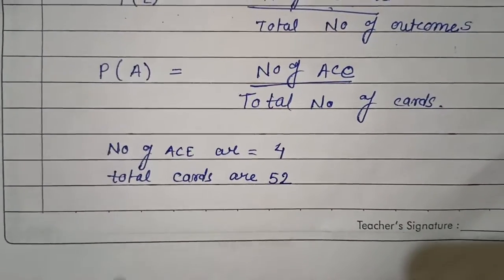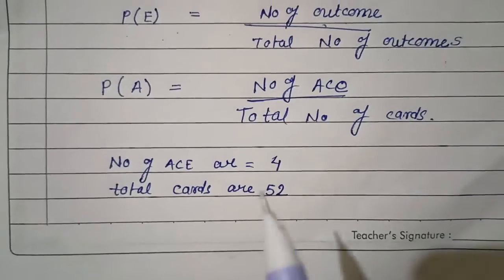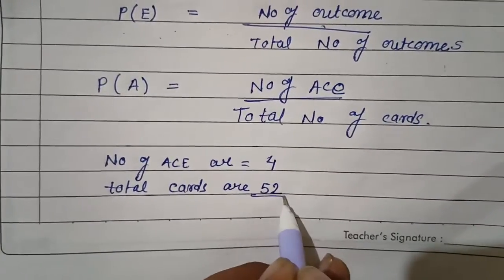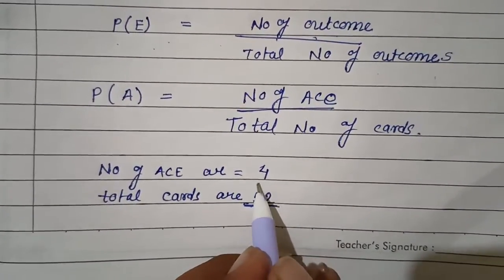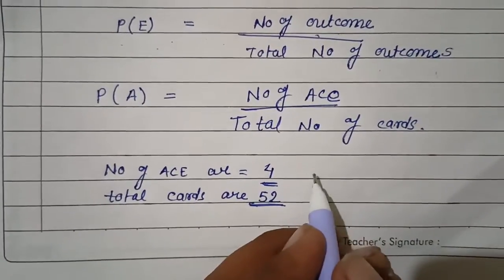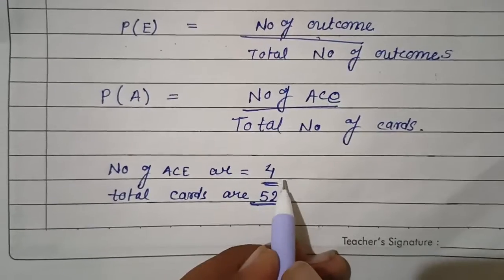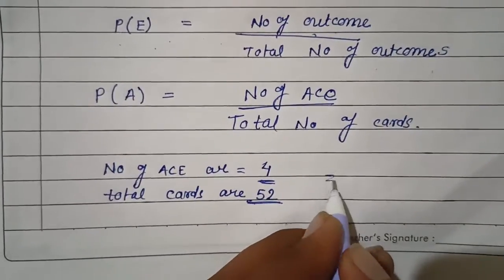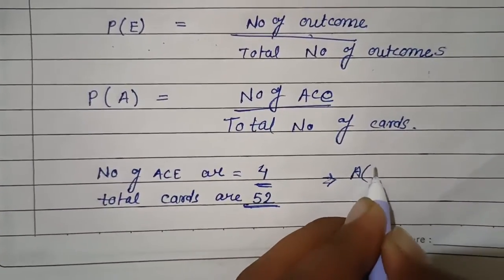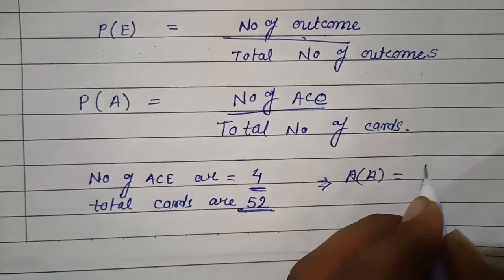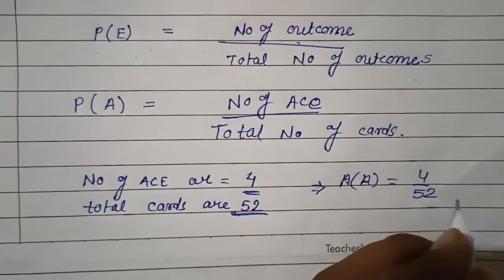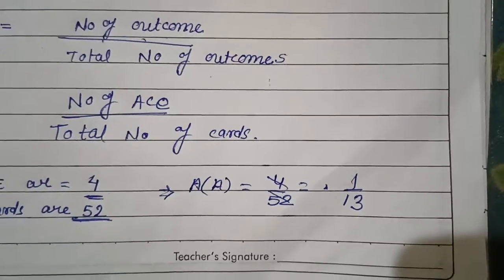As we saw in the previous video, in a deck there are a total of 52 cards and four types of aces: club, spade, diamond and heart. So there are 4 aces and 52 cards. So the probability of getting an ace is equal to 4 upon 52, which is equal to 1 upon 13.